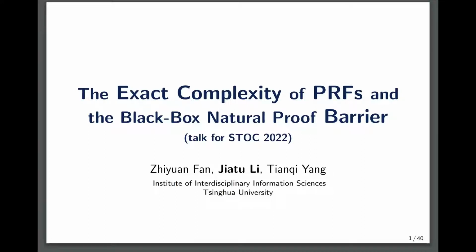Welcome to the talk for STOC 2022, "The Exact Complexity of Pseudorandom Functions and the Black-Box Natural Proof Barrier for Bootstrapping Results in Computational Complexity." I'm Jiatu Li from Tsinghua University, and this is joint work with Zhiyuan and Tianqi.